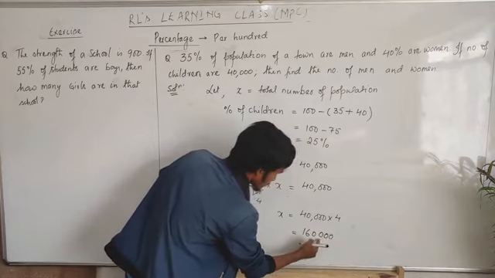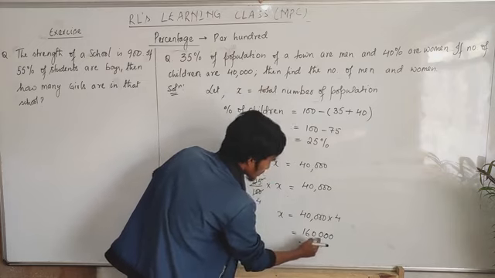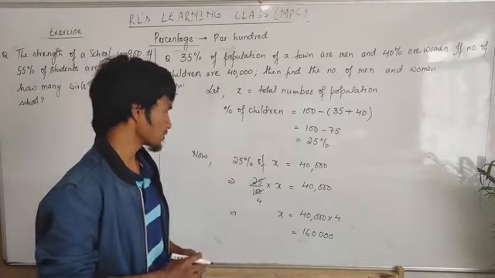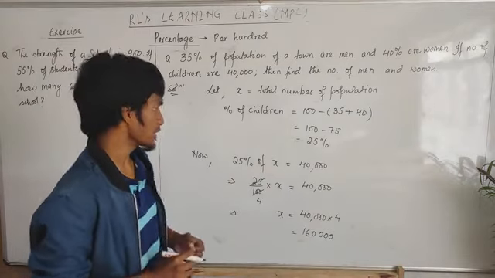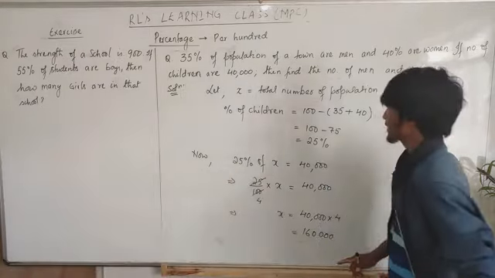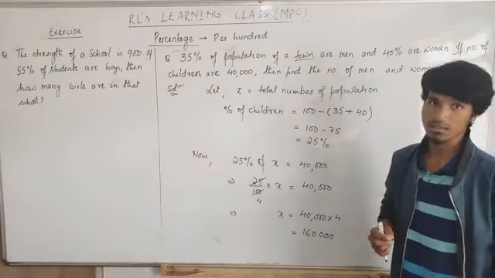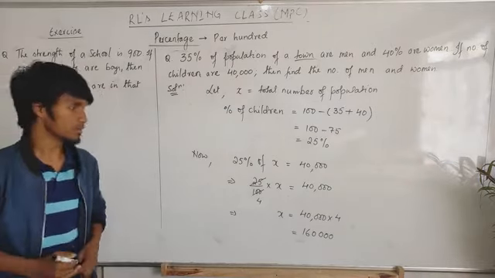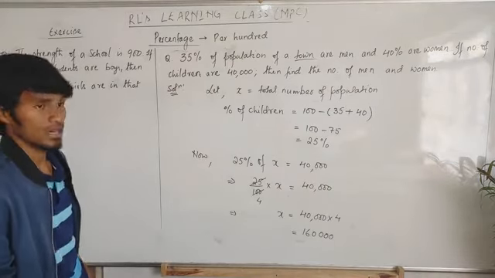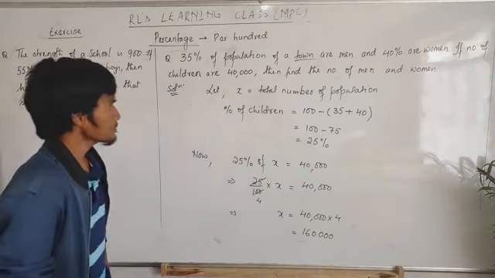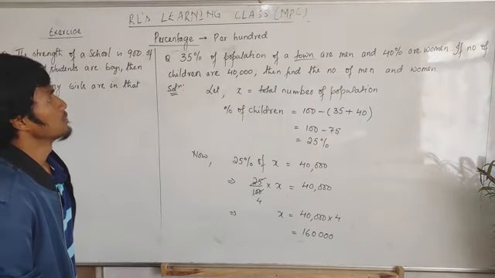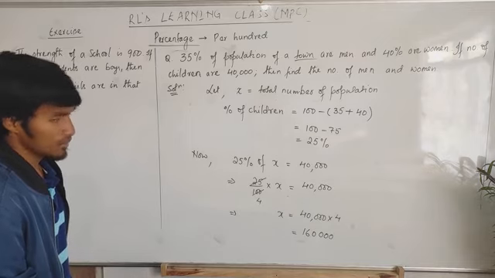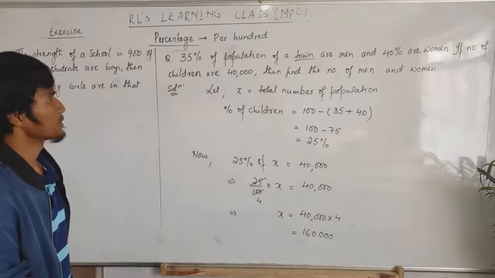Then 0, 0, 0, 0. Then 1, 2, 3, 4, 5, 6 places: 1, 10, 100, thousand, lakh. Now 1,60,000 is the number of population, the total number of population present in this town. What town is this? Town A, town B, town C, or maybe your village, I don't know. Maybe in your village 1,60,000. But this population will be very small for a big town, a big city.